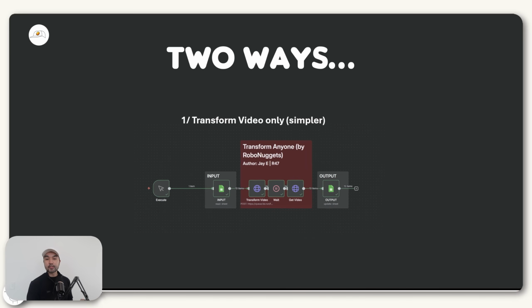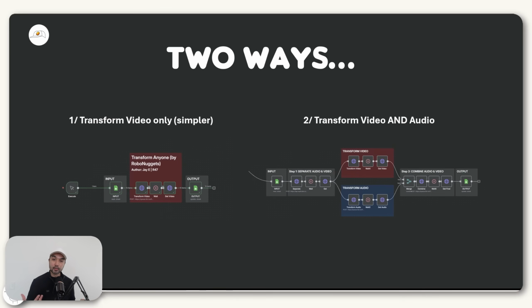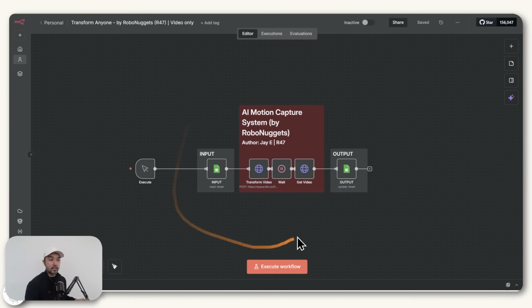But if you want to transform the video as well as the sound of the person's voice, that can also be done. So I'll show how to do that as well. And it's also not as complex as you think, because if you see here, a lot of the nodes are pretty much repeated. So later you'll find that a lot of the setup will just be duplicating what we already did for part one. Which, to go through that, essentially with these creative workflows, the approach I usually teach is that you have a section for your inputs where you arrange all of the inputs that you feed into this model, which does all of the creation. And then you just have a node or section for the output where you store the final video.